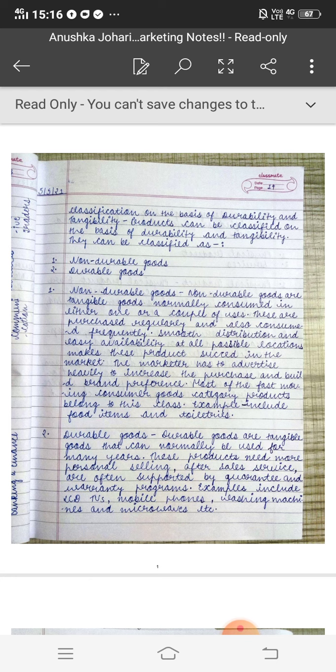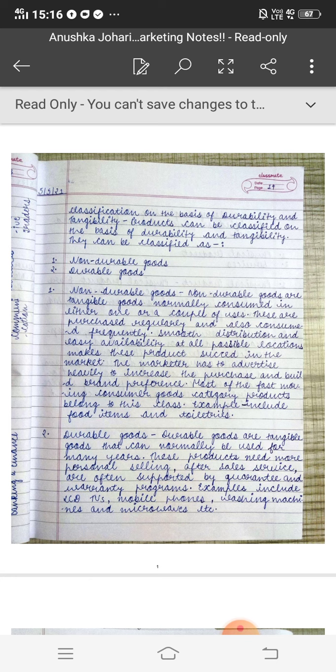So the definition of non-durable goods is non-durable goods are tangible goods normally consumed at either one or a couple of uses. These are purchased regularly and also consumed frequently. Means we used to regularly purchase them and we use frequently. Examples are food items.